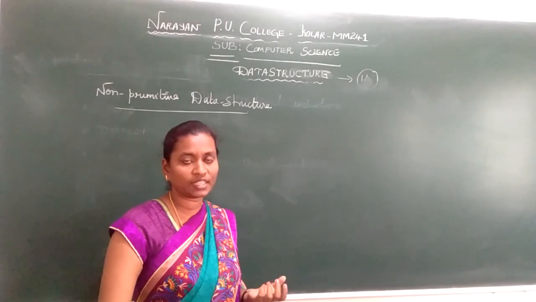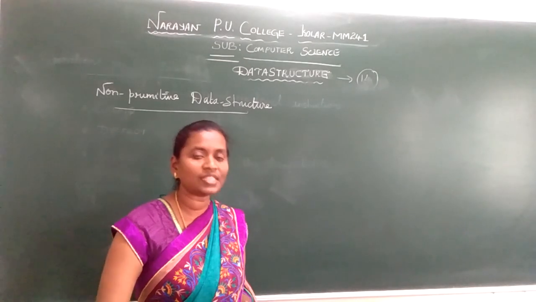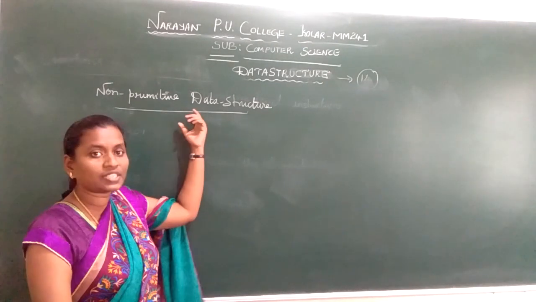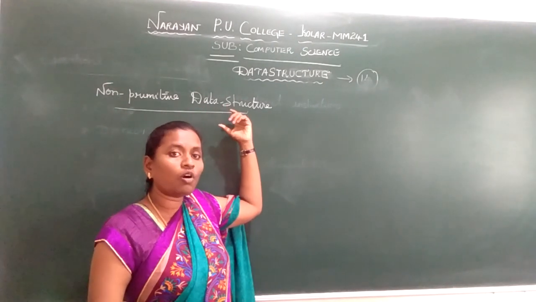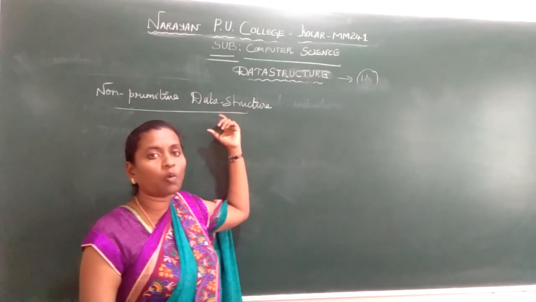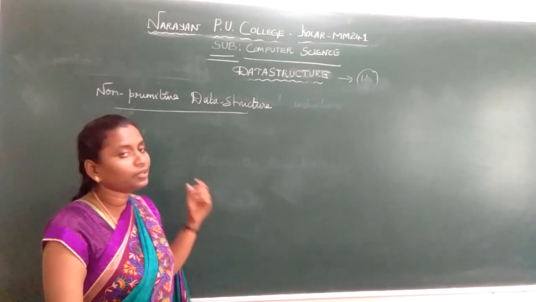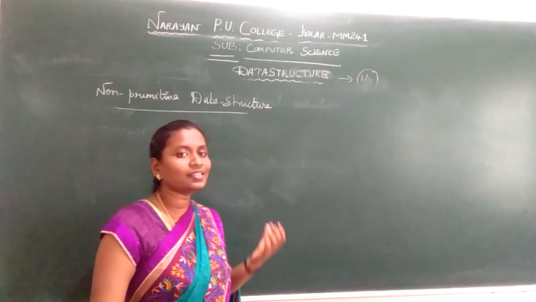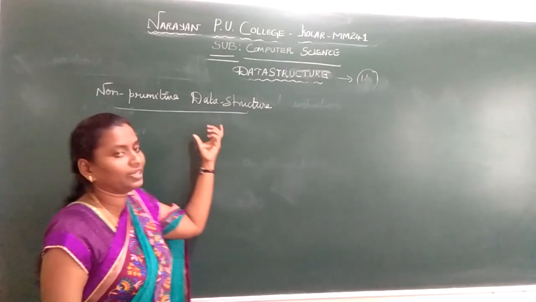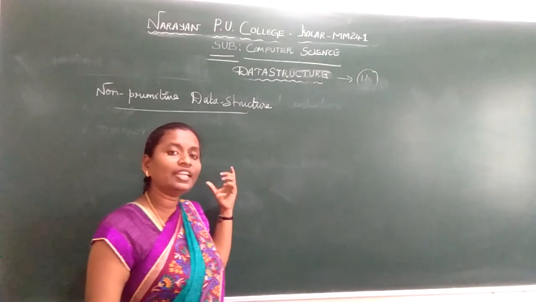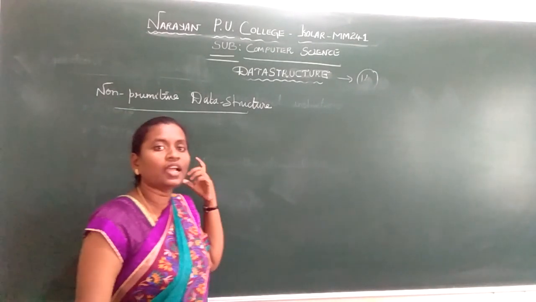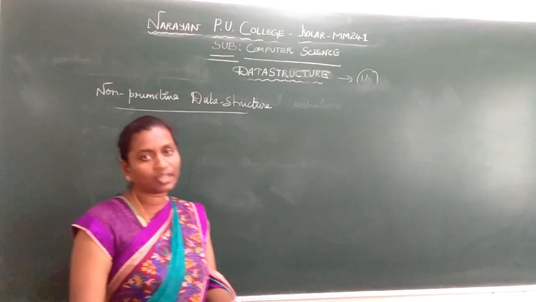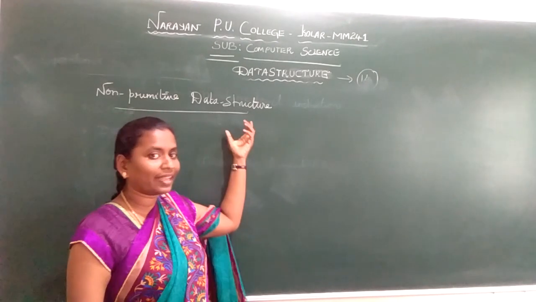Then we get a non-primitive data structure which is meant to operate on both heterogeneous and homogeneous types of elements. It can be homogeneous, which means the same type of elements. It can be heterogeneous, which means different types of elements. Your non-primitive data structure has the efficiency to act upon both heterogeneous and homogeneous types of elements. In non-primitive data structures, we discuss arrays, lists and files.